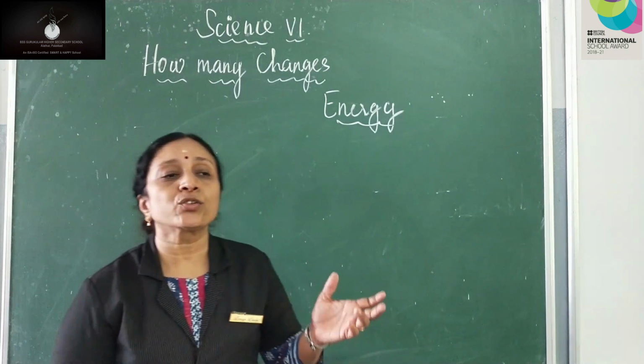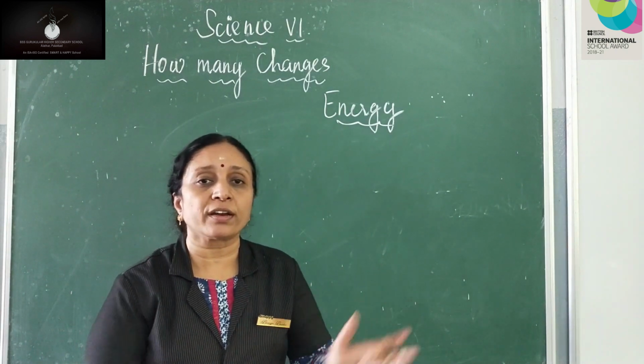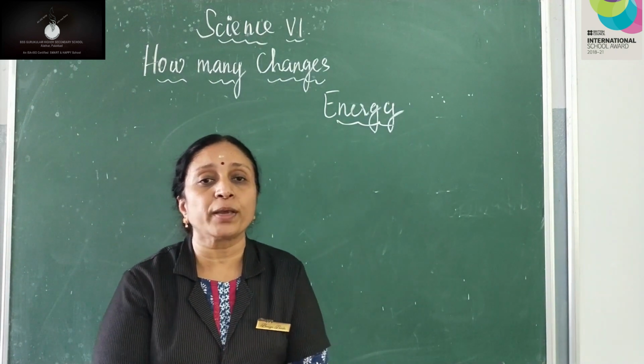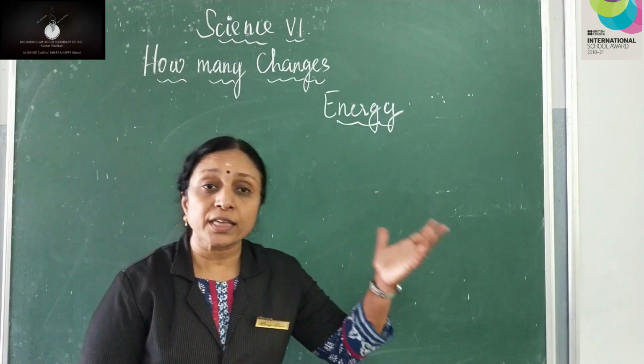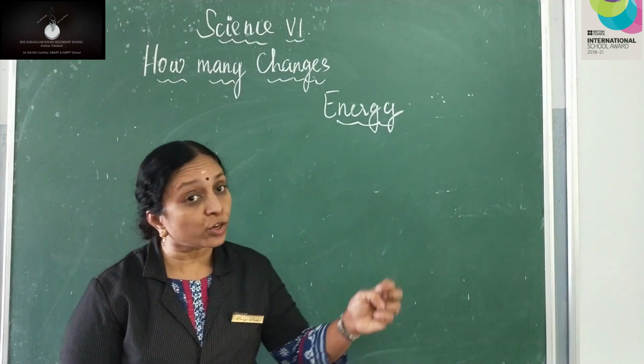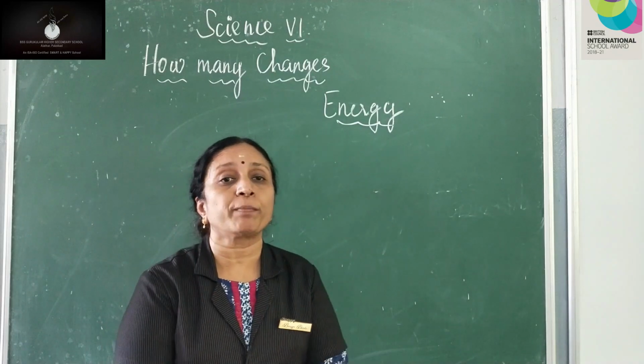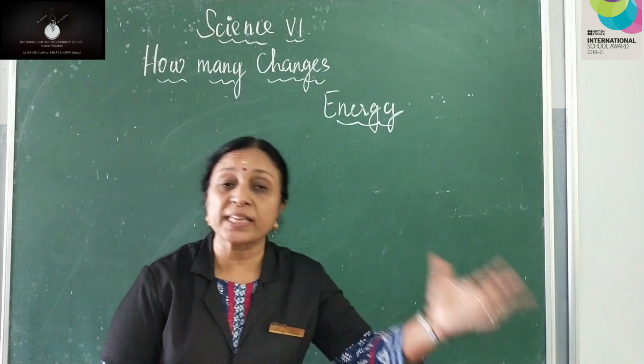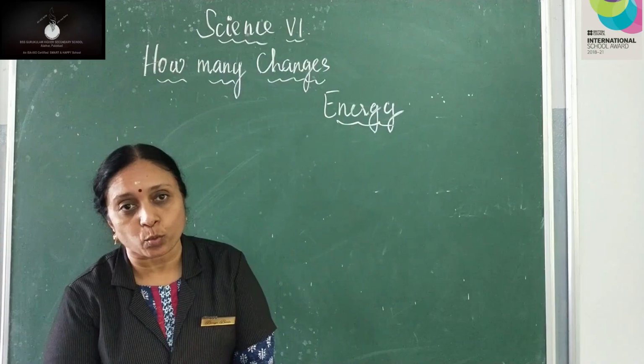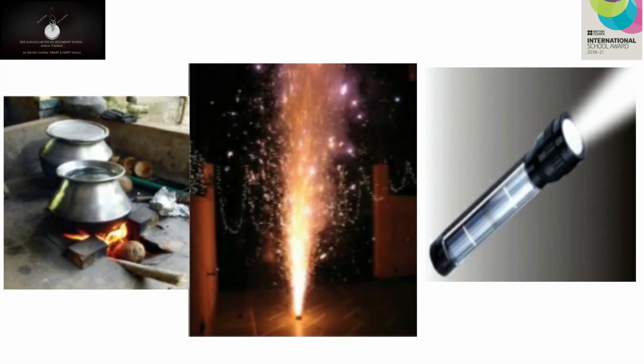So I hope you understood the working of a generator, what sorts of energy is being produced there, and the energy conversions, energy used by us and energy not used by us. Now we will go to 3 pictures which are given in your textbook. What is the first picture? Yes, it's a firewood stove and rice is being cooked there. What is the second picture? Well, actually it's a flower pot.